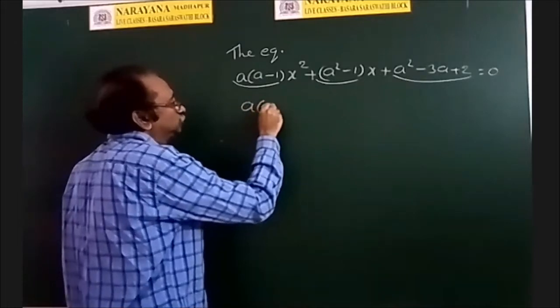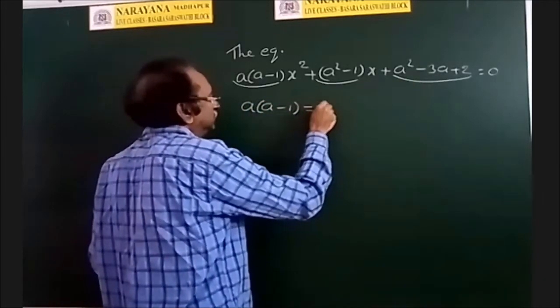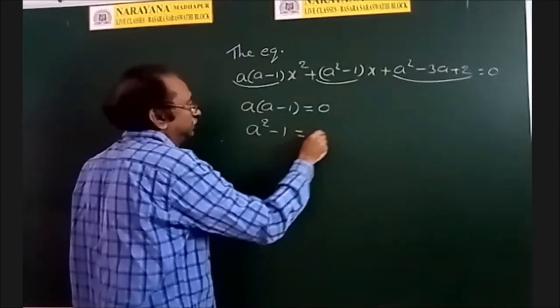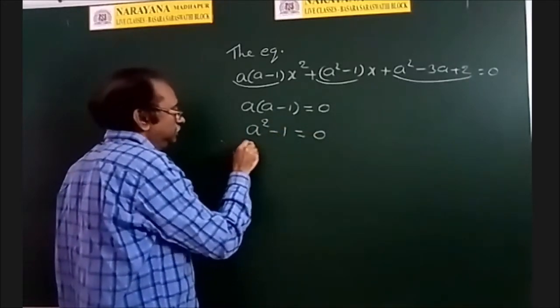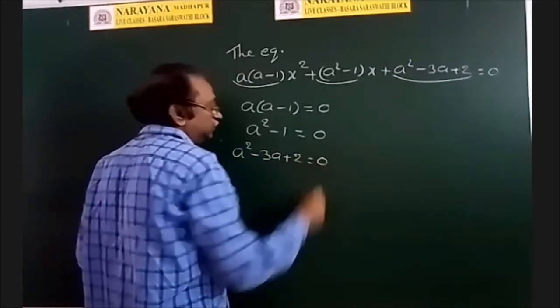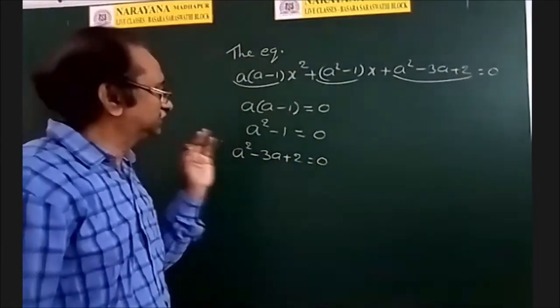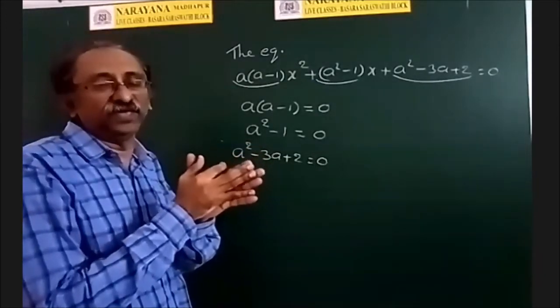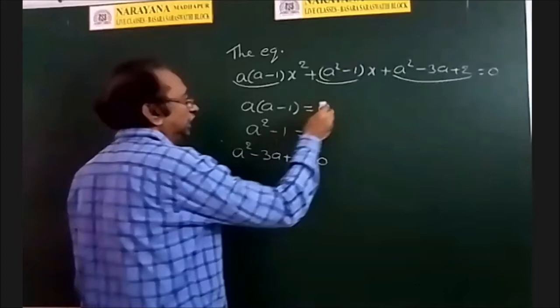That means all these coefficients must be equal to 0. So a into a minus 1 is equal to 0. a square minus 1 is equal to 0. a square minus 3a plus 2 also must be equal to 0. So all these three hold good simultaneously. So what is the common value of a? That is the answer.